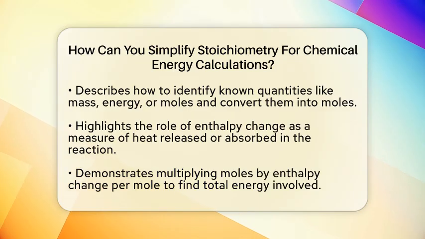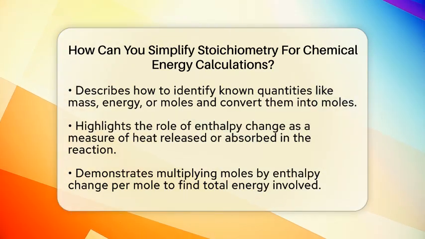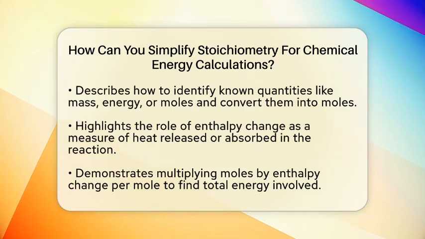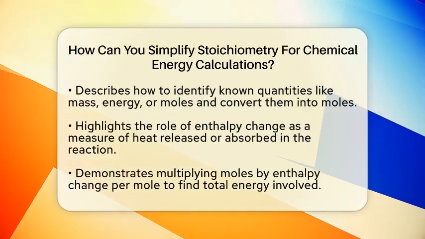Next, identify what you know. Do you have the mass of a substance, the energy involved, or the number of moles? Convert what you have into moles if it's not already. This is important because stoichiometry calculations work best with moles. Once you have the moles, use the mole ratios from the balanced equation to relate your known substance to the unknown.